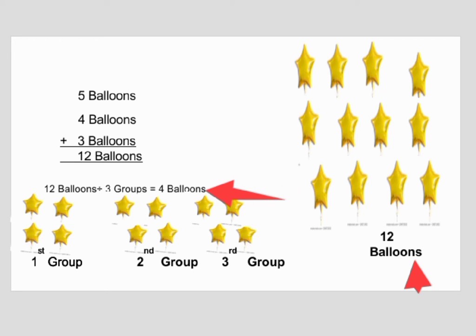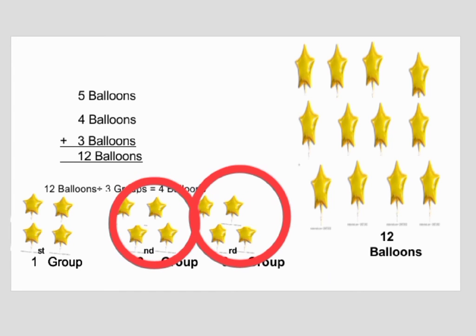So it means that each group should contain 4 star balloons. So when I arrange 4 star balloons in each group, I get an equal amount of star balloons in each group, and that is what I needed.